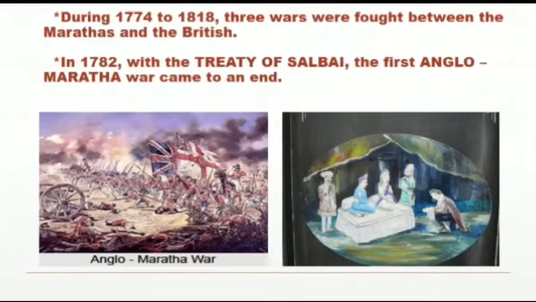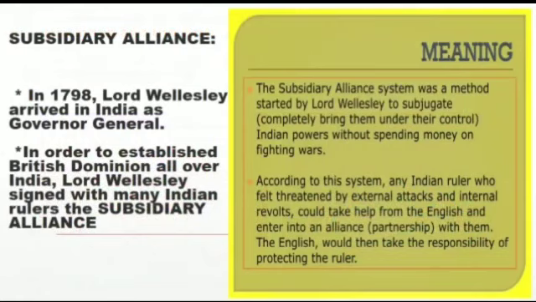Not only this, the Britishers saw that the Maratha power was too strong, and they wanted to enter into the Maratha supremacy. So they came up with another new idea. Britishers never gave up. What was that new idea? They came up with another new plan, another new agreement, or another new treaty. And that treaty was known as the Subsidiary Alliance Treaty. Now, what was the Subsidiary Alliance and who started it?